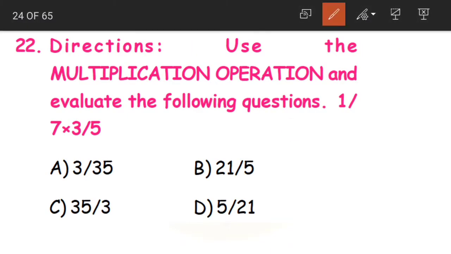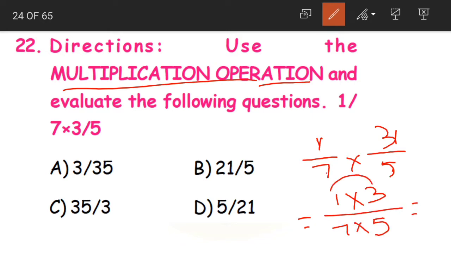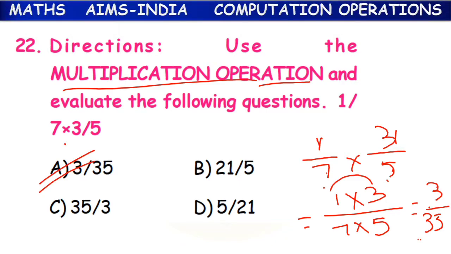Now this is again a very simple question using the multiplication operation. 1 by 7 into 3 by 5. We have done a similar problem in the previous video, right children? How to do? Multiply the numbers on top, divided by the product of the numbers at the bottom. 1 into 3, 3, divided by 7 5s are 35. That is option A, 3 by 35.